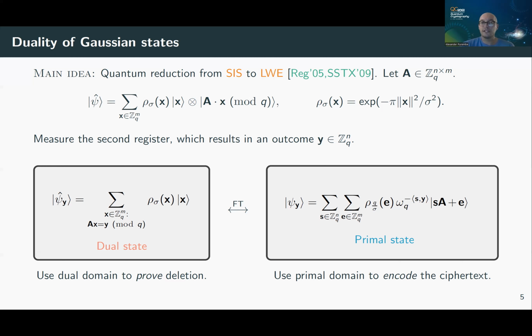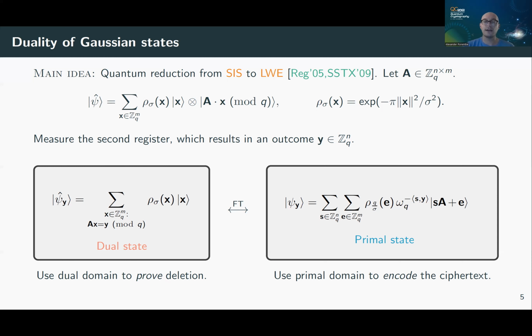The Fourier basis and the computational basis are incompatible. So in order to prove deletion, I will ask you to measure in the dual domain and show me a short solution to some equation that's specified by A and Y. If you show me a pre-image, then I can be convinced that you deleted the ciphertext information, which now will be encoded in the phase. On a high level, this is exactly what's going on. And LWE is great for this because we're using the structure of LWE.